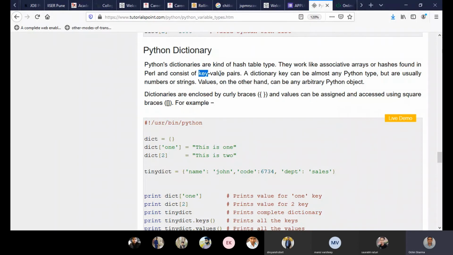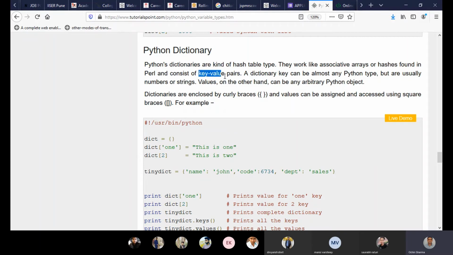Like at the 0th position you have placed 2, at the 3rd position you have placed something else. So key could be user defined and value could also be user defined, unlike in tuples, lists, and arrays where the index value is already defined by the system. The first variable would go in the 0th position, the second in the first position, and so on. That is defined in other data types, but in this one you can create your own key value pairs.